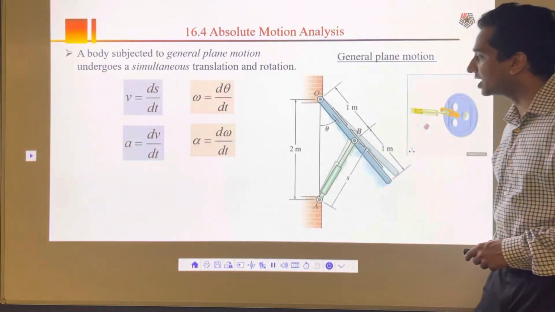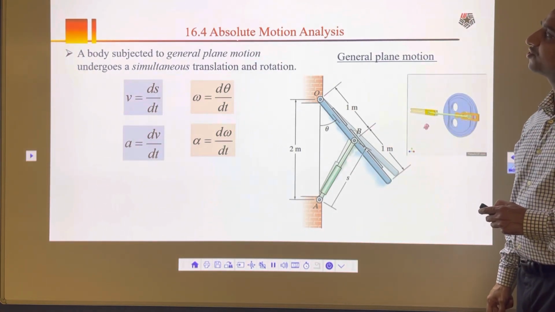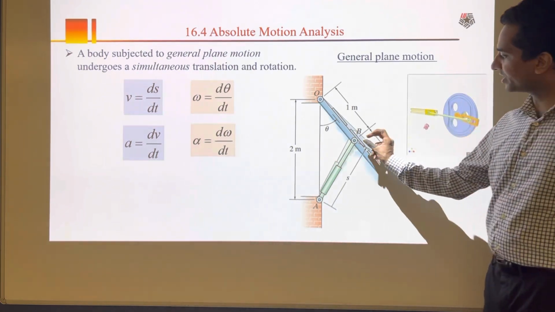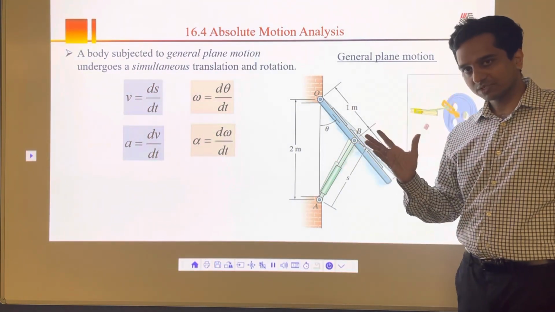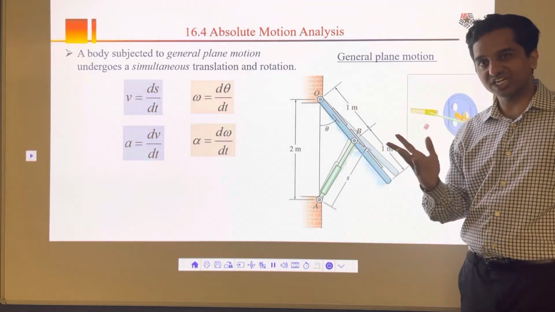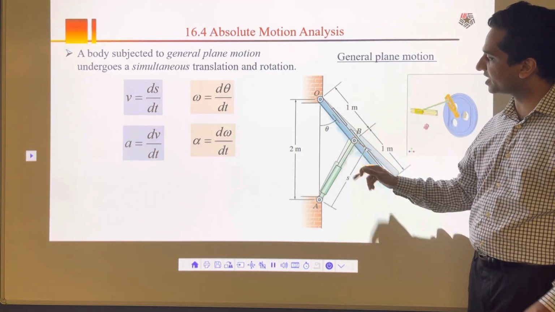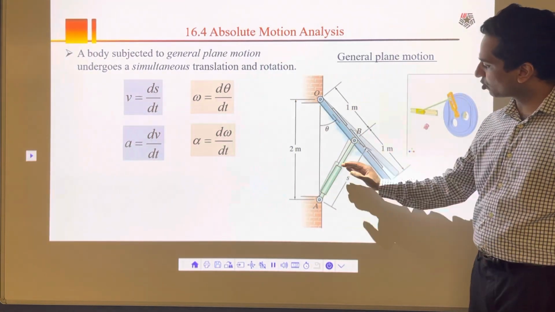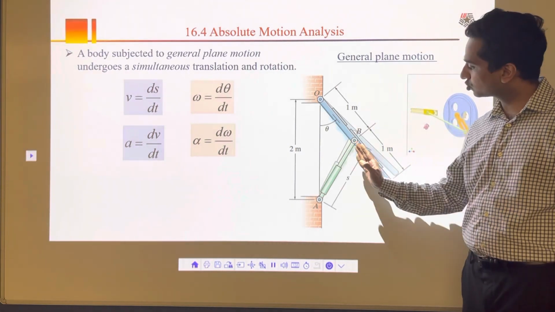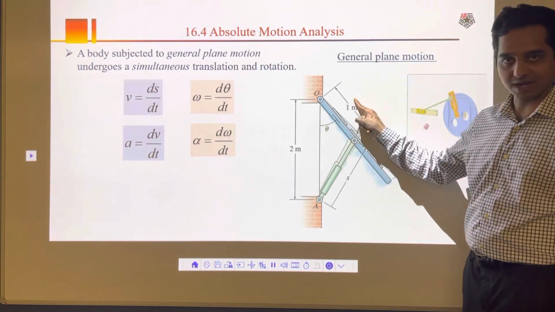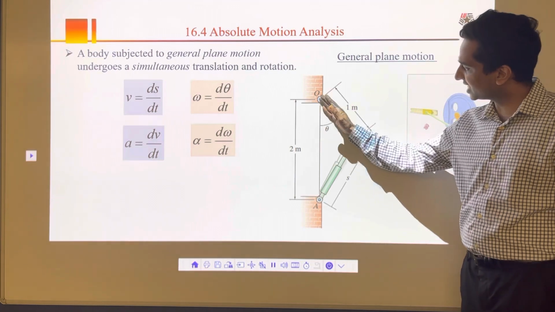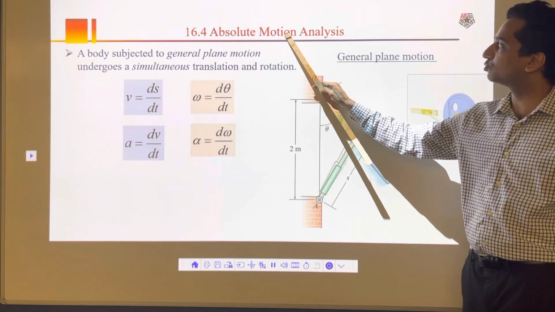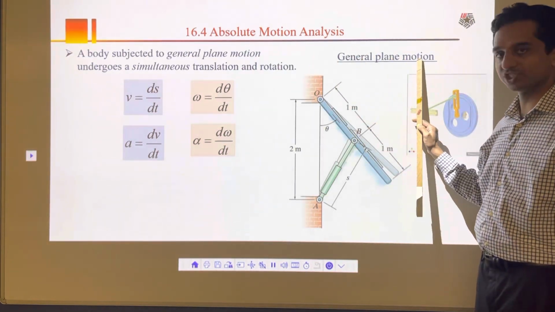That's it. And then the final part for this video is absolute motion analysis. Absolute motion analysis means that there is a point traveling through general plane motion, a combination of translation and rotation. For example, as this window opens, this point B is going to translate, at the same time rotate, and follow a curvilinear path. If something goes through translation and rotation at the same time, we call it absolute motion analysis or general plane motion.